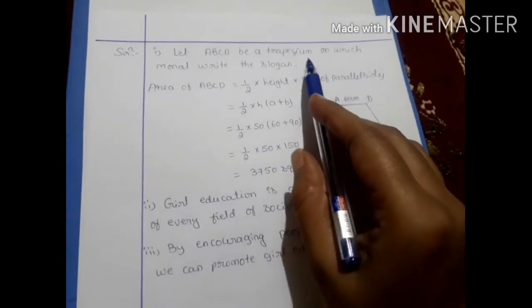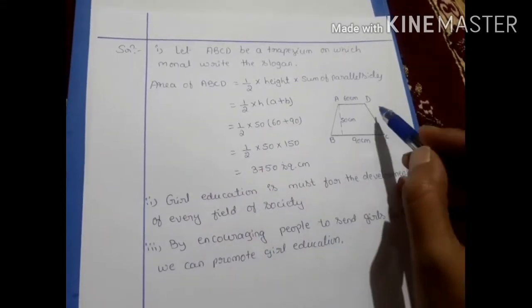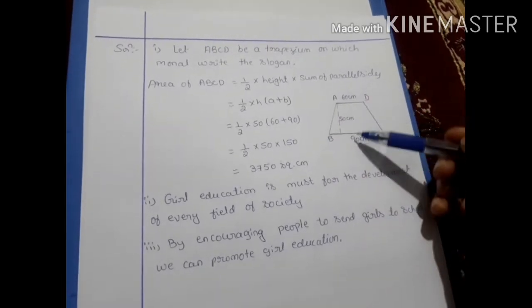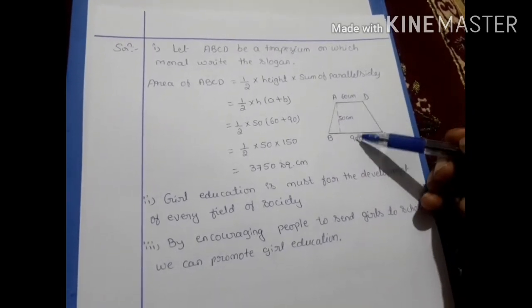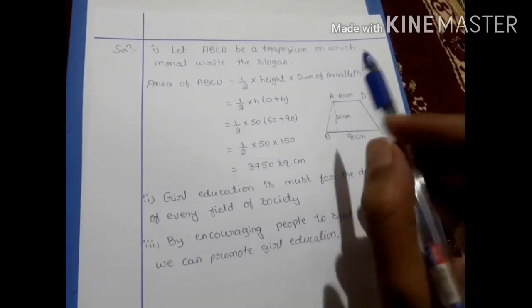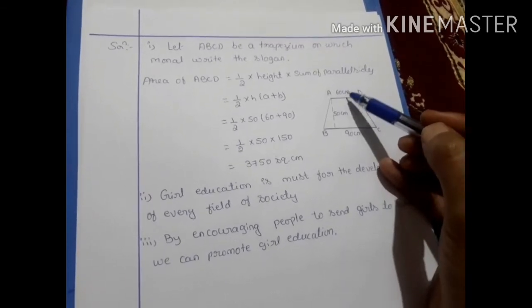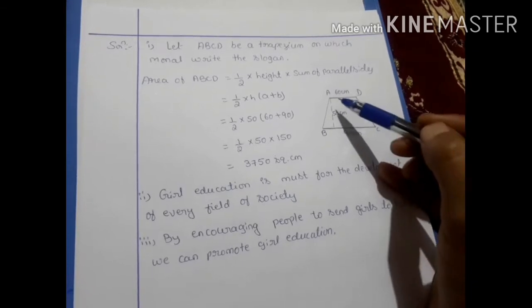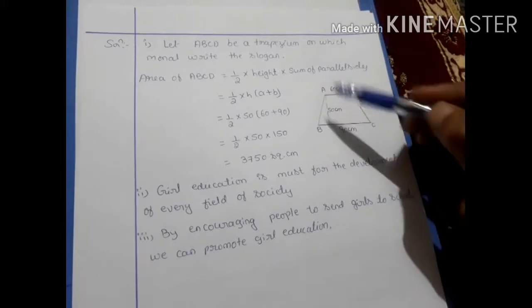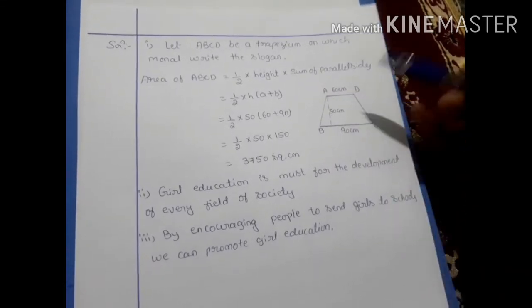Let ABCD be a trapezium on which Monal wrote the slogan. Consider a trapezium. A trapezium is a closed quadrilateral having one opposite pair of sides parallel to each other. Here ABCD is a trapezium and the two parallel sides' lengths are given. One is 60 centimeter, another is 90 centimeter, and the distance between the two parallel sides, nothing but the height of the trapezium, 50 centimeter, is given. Now you have to find the area of this trapezium.